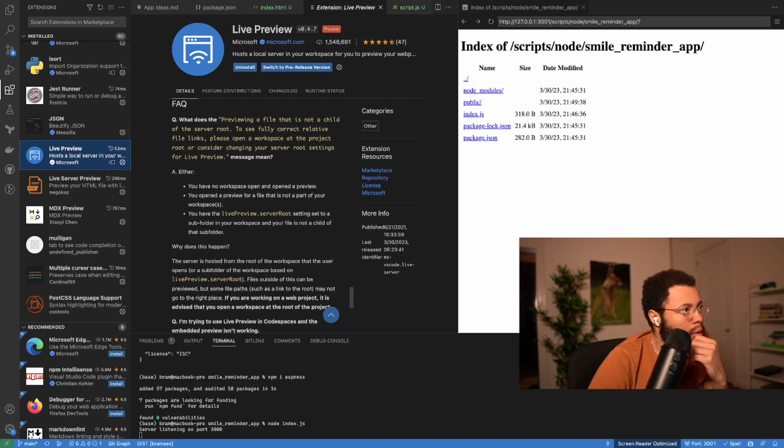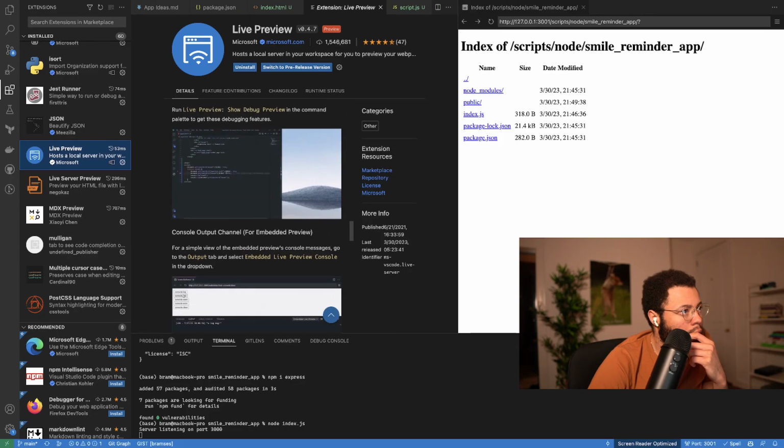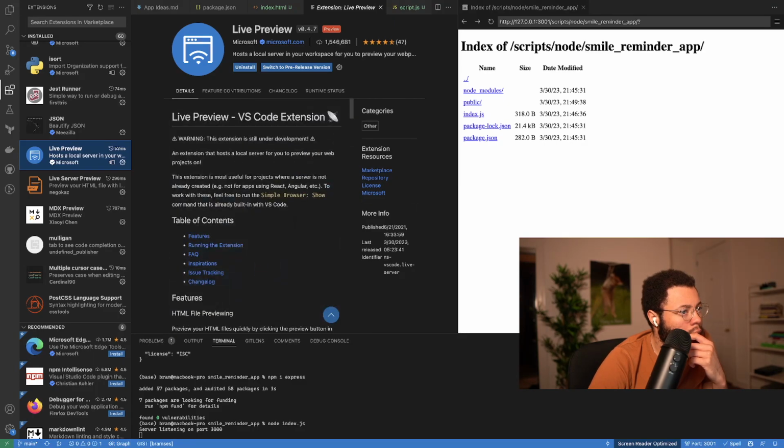Yeah, live preview. What the heck? Okay, so there's a difference between live preview and live server. But all the stuff that I'm seeing on the internet looks like it's for live server instead of live preview, and I don't know what that means.